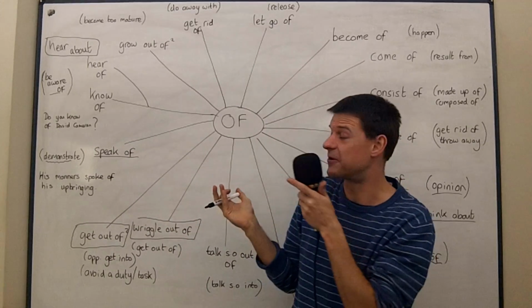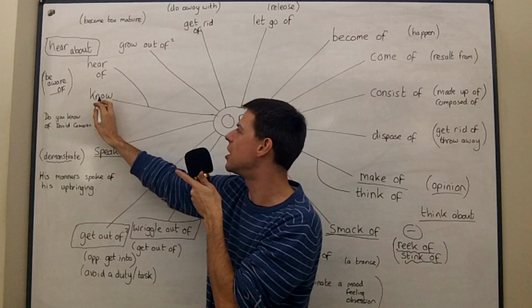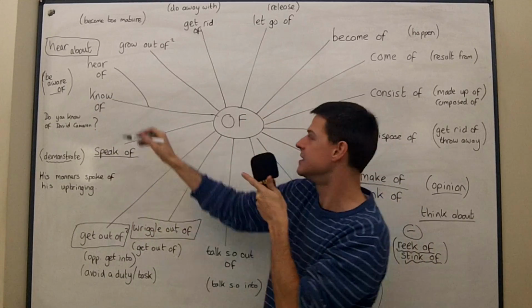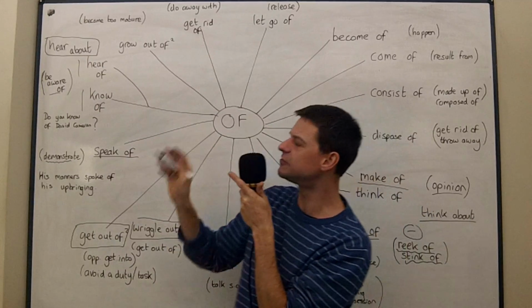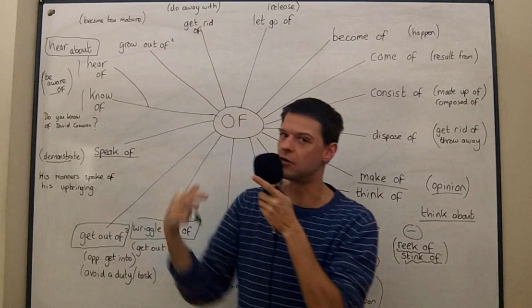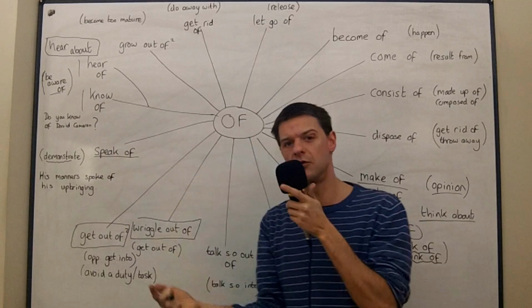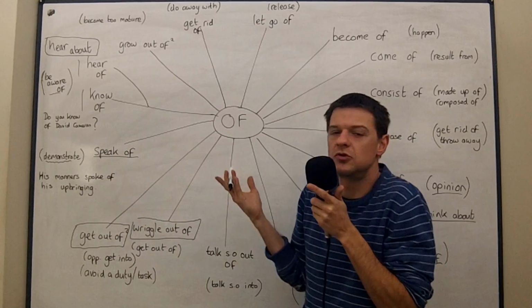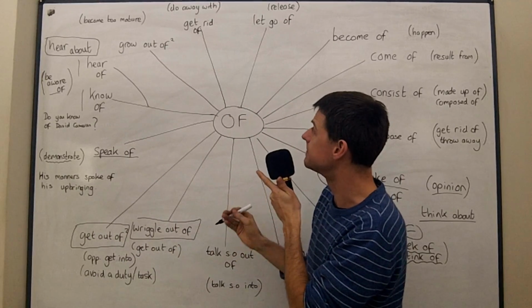I imagine there's quite a few people out there who have never heard of David Cameron. They do not know of David Cameron. So know of and hear of are identical. They would just be used in different tenses. Notice I used present perfect here. Have you heard of David Cameron? But here I'd use present simple. Do you know of David Cameron? Not sure why really, because the two sentences both sound equivalent to me.